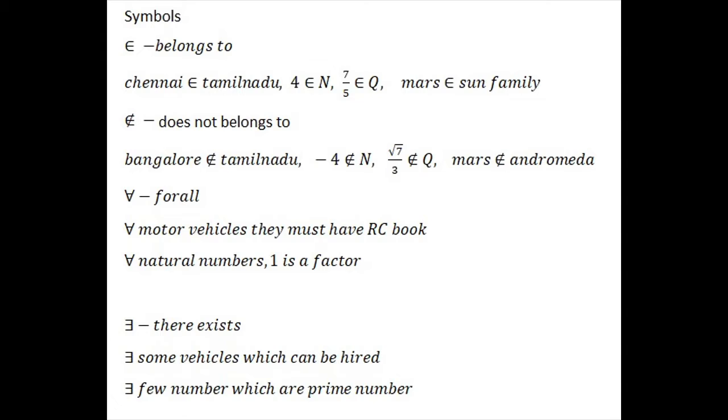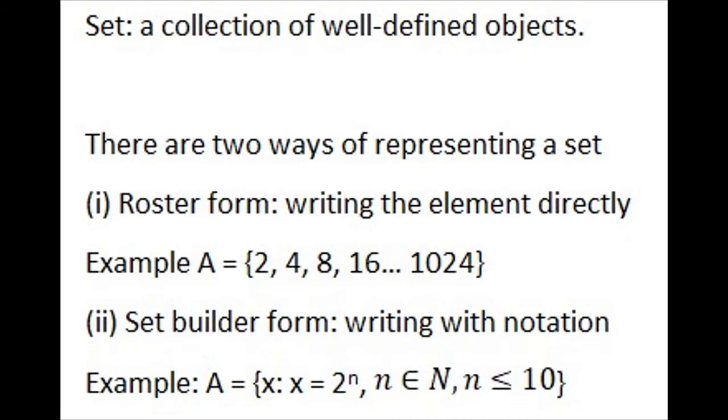And one thing, like a struck V, is called for all or for every. For all motor vehicles, they must have an RC book. For all natural numbers, 1 is a factor. Okay. And the other symbol, which looks like a styled T, is called there exists. Some vehicles can be hired. You cannot ask someone to give his vehicle for some time, but you may ask him to give you a ride for 100 rupees.